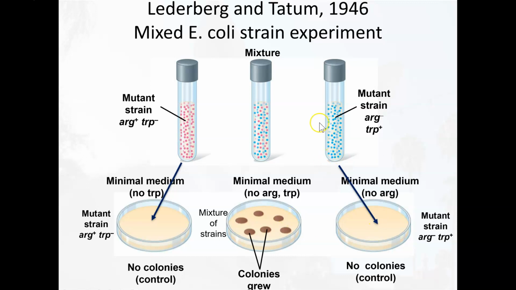They took these two mutant strains and mixed them together. When they plated the mixture onto minimal media that doesn't contain either arginine or tryptophan, they saw to their surprise that colonies actually grew. And this was a big surprise at the time, and no one could really explain why this happened.